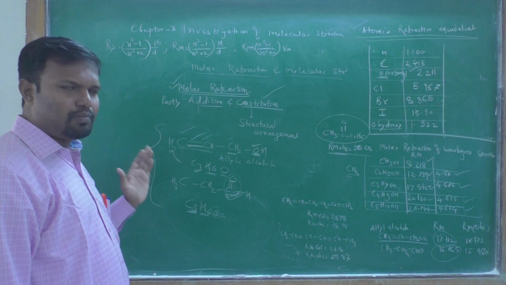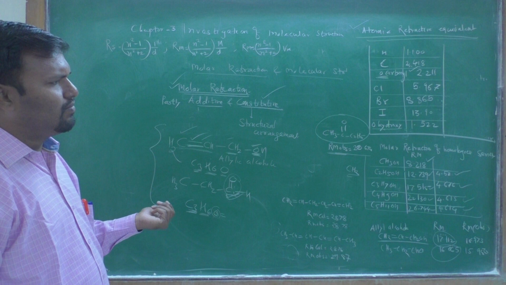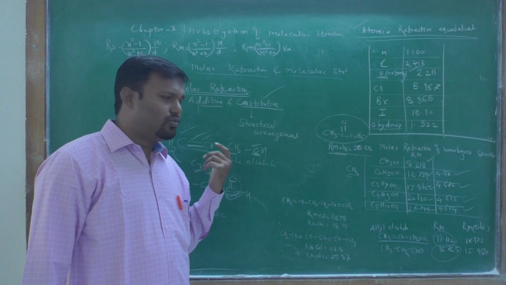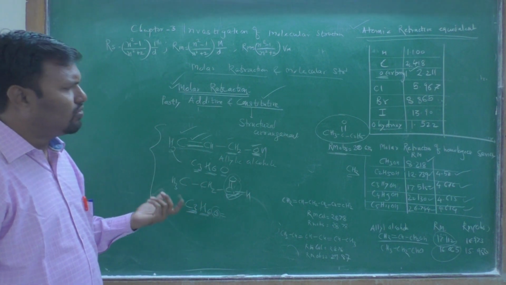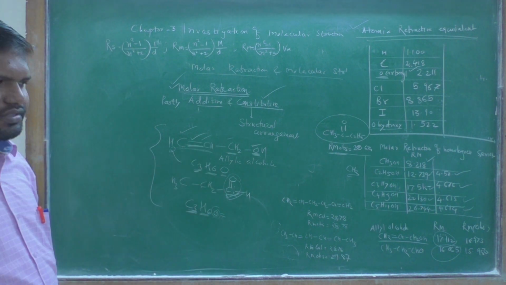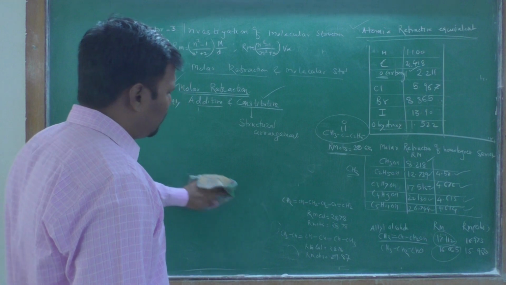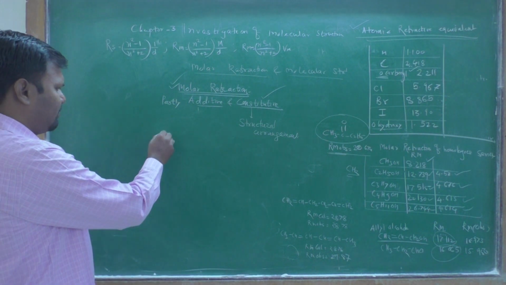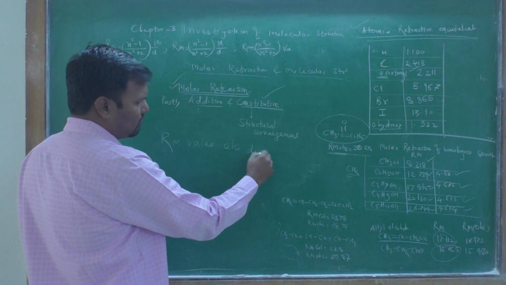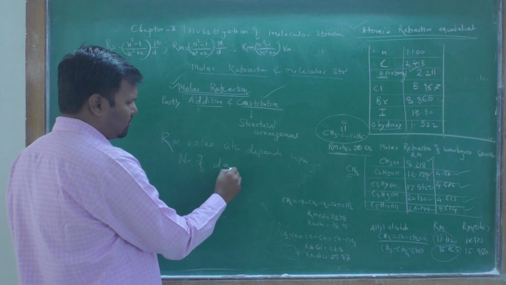That is, the Rm property also depends upon the constitutive property, and that's why the value is changed for these two cases. Now, the Rm value also depends upon the number of double bonds.